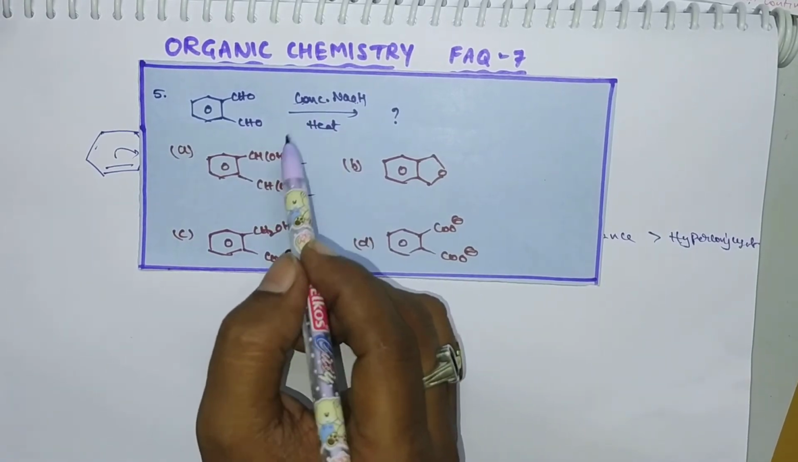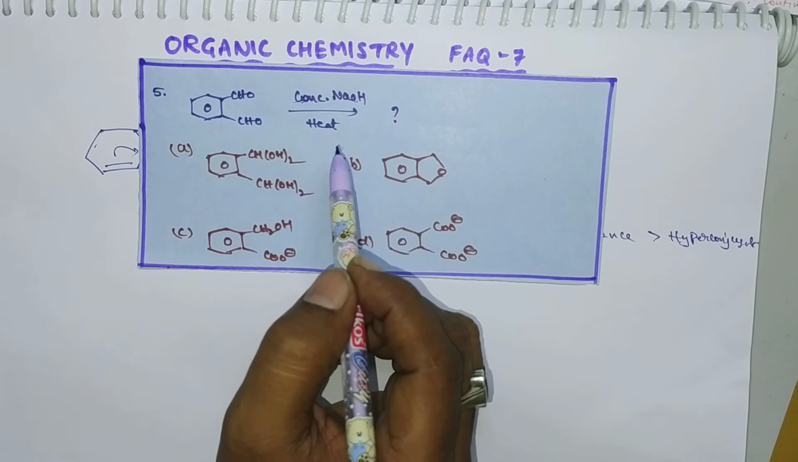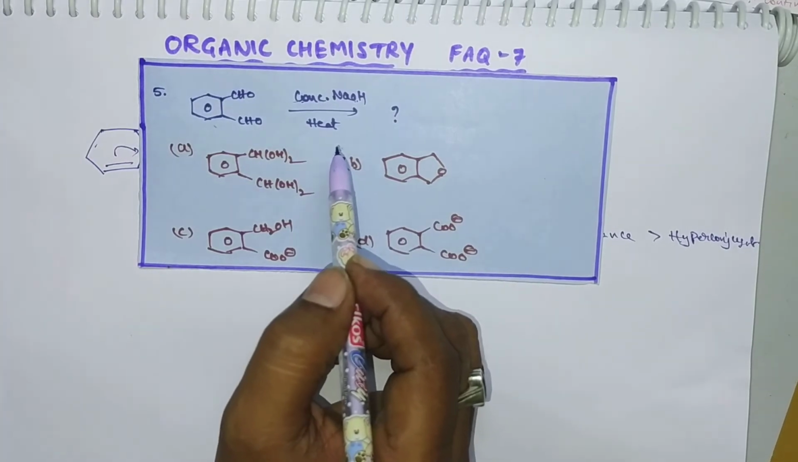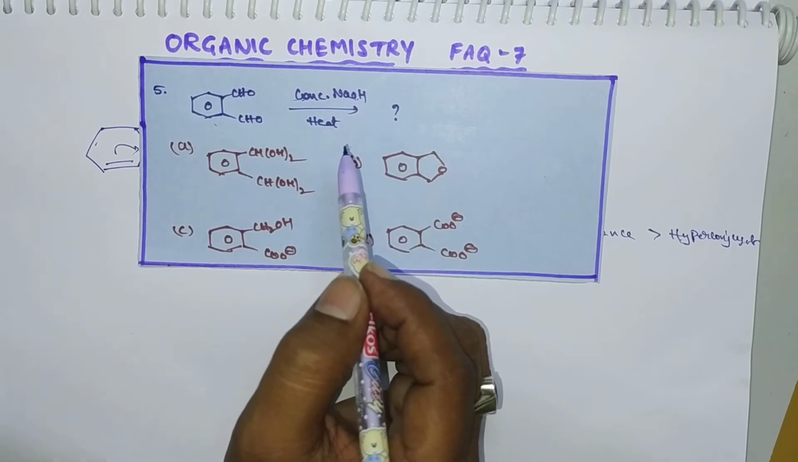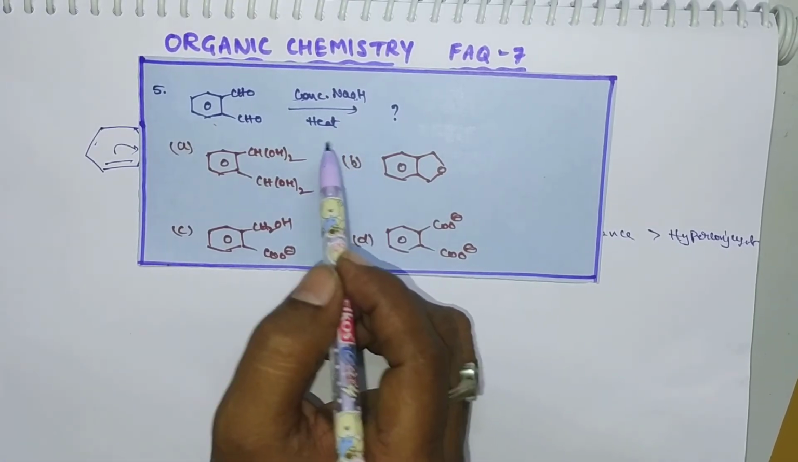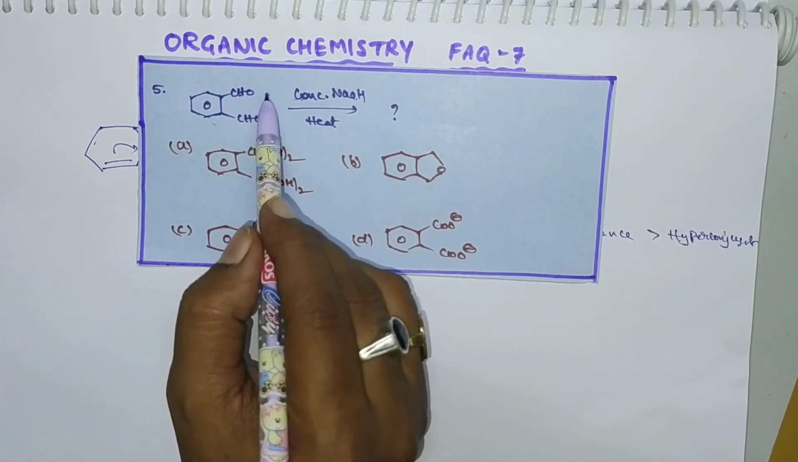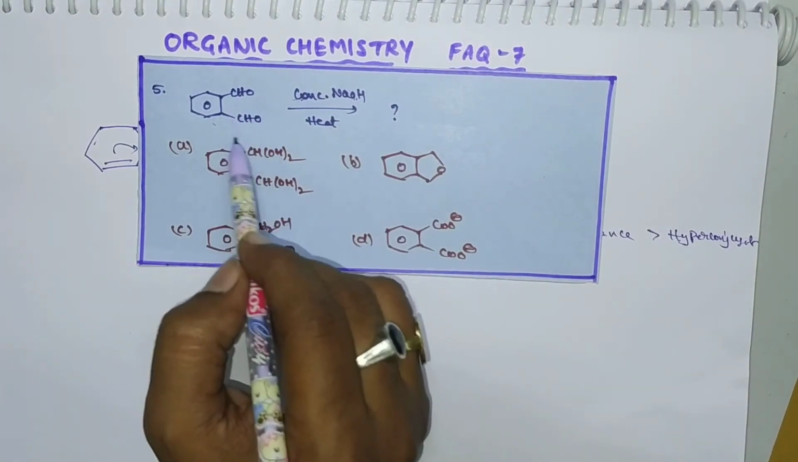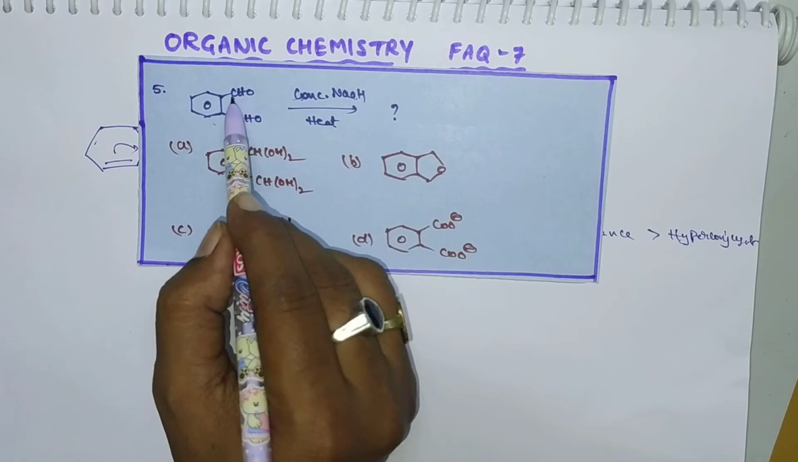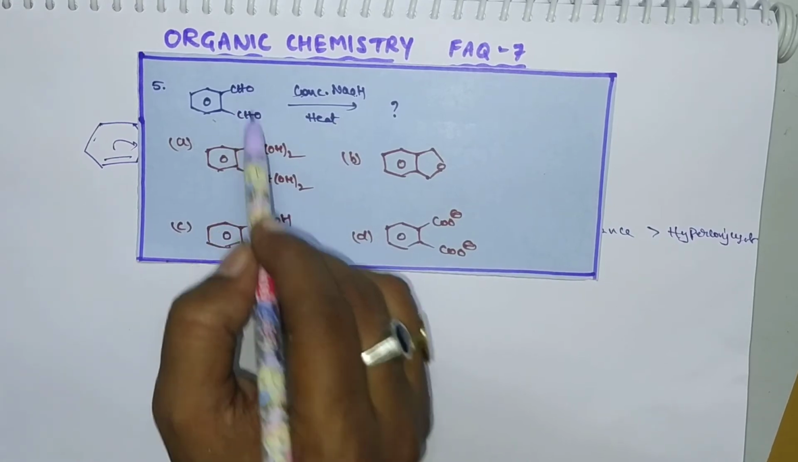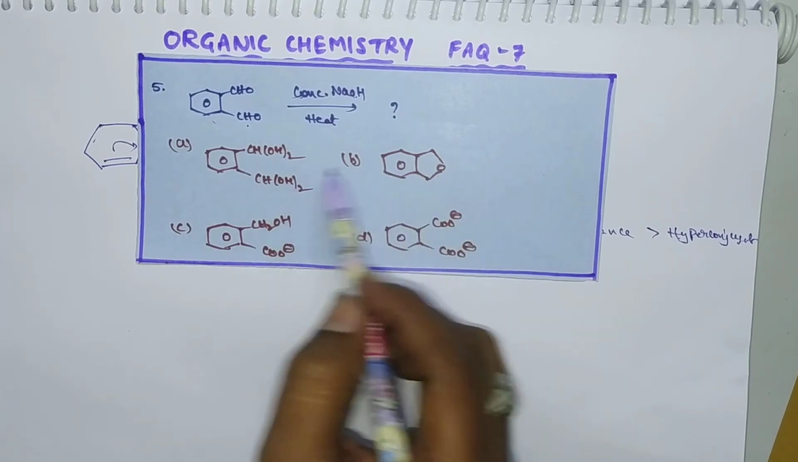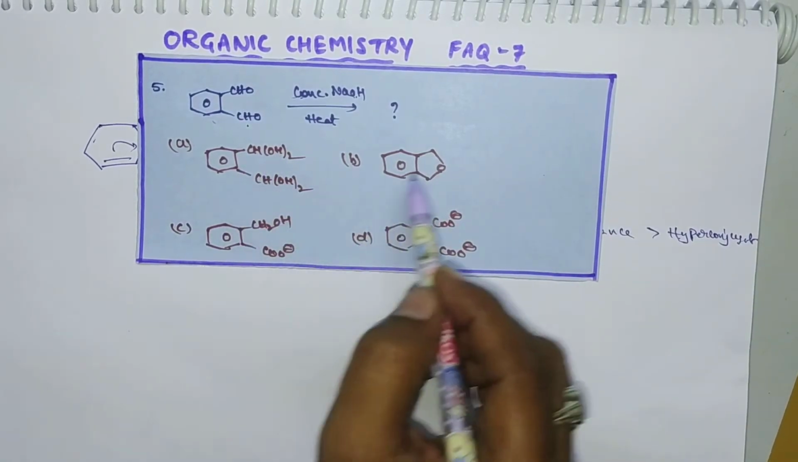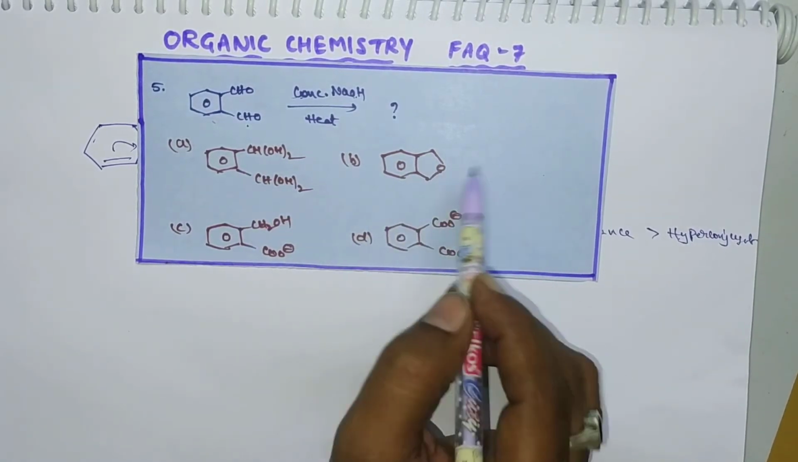In the Cannizzaro reaction, what are the products? The Cannizzaro reaction is a redox reaction, and we can also say it is a disproportionation reaction. In a redox reaction, one group will undergo oxidation and the other group will undergo reduction. Here one aldehyde group undergoes oxidation and this aldehyde group undergoes reduction. So this is not the correct option. Here cyclization takes place, this is also not correct.